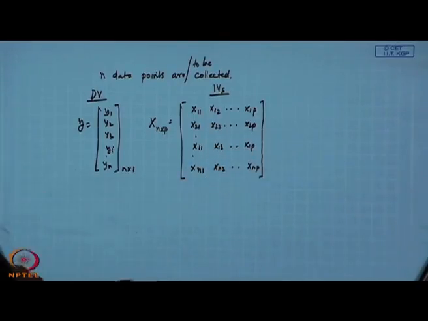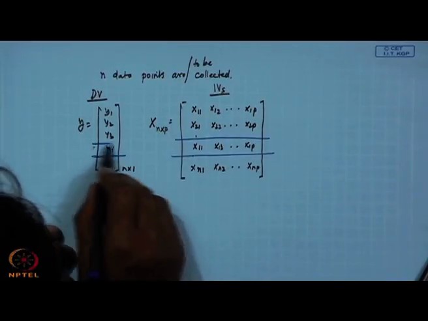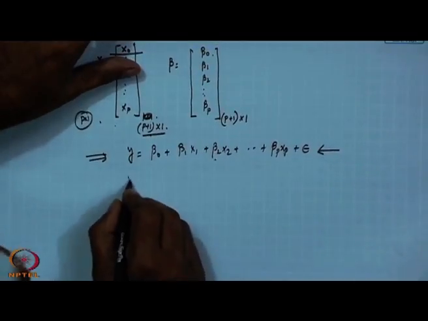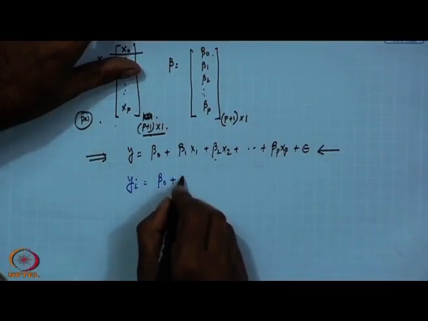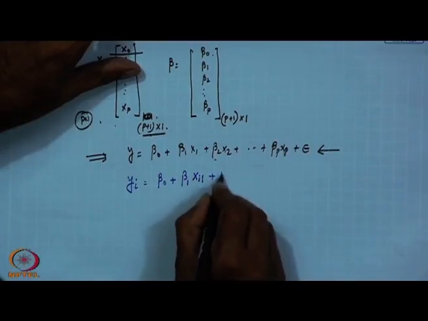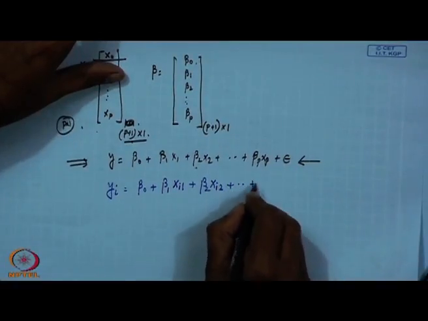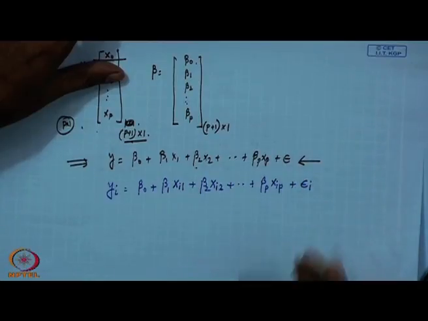This is what we are saying, the general observation related to this. Now, if we want to write the equation here, then what will we write? We will write yi equal to beta 0 plus beta 1 x i1 plus beta 2 x i2 plus dot dot plus beta p x ip plus epsilon i.